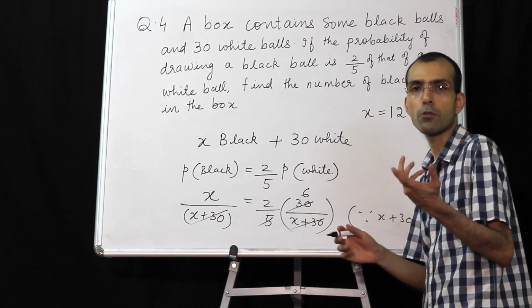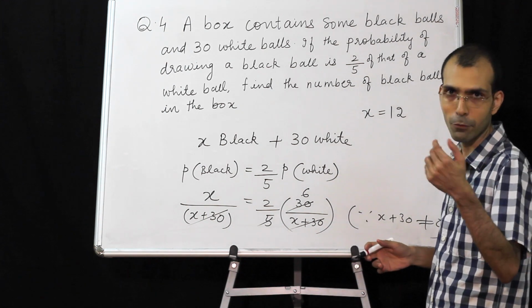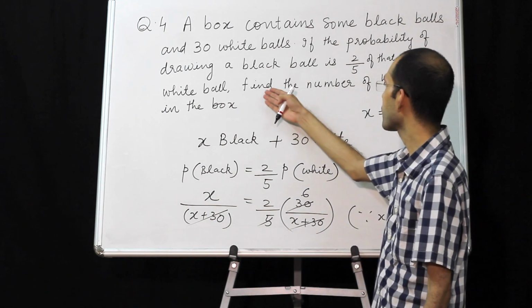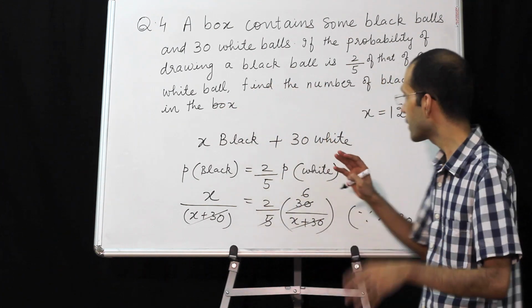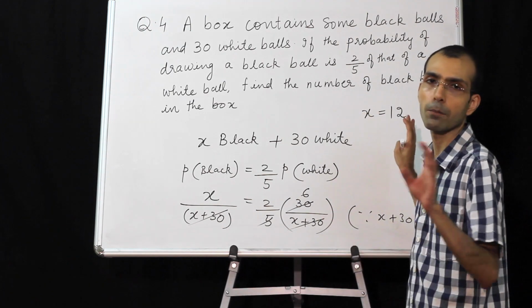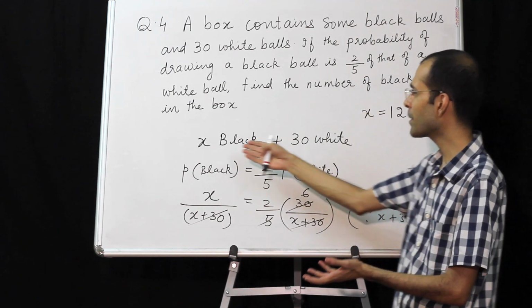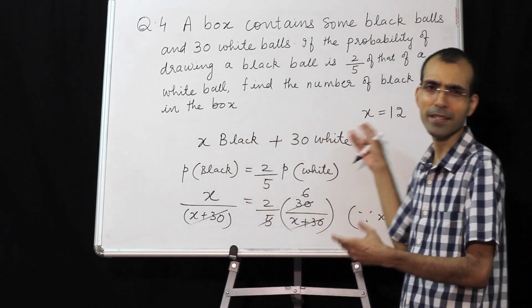Now just because we have found X doesn't mean that the sum is over. We will have to see. The question says find the number of black balls in the box. Okay. So there are 12 black balls. No need to write the final statement because we have written here X black and X is 12.